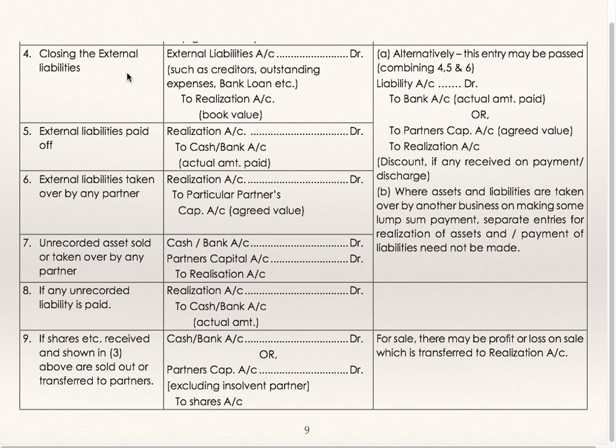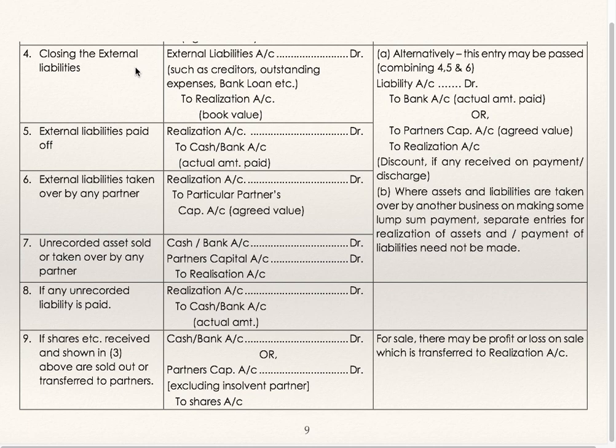Closing of external liabilities. External liabilities account debit, such as creditors, outstanding expenses, bank loan, to realization at book value, that is balance sheet value. Alternatively, this entry may be passed combining 4, 5 and 6. Liabilities to bank or to partner's capital account or to realization, discount if any received on payment, discharge.